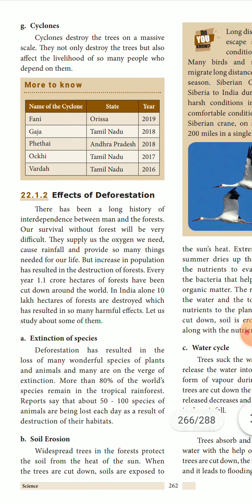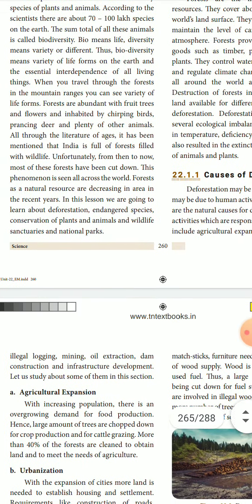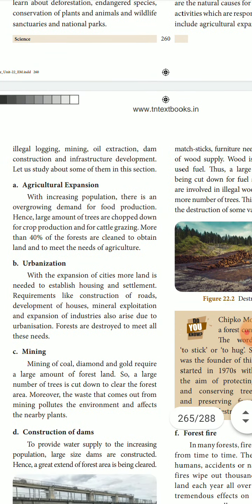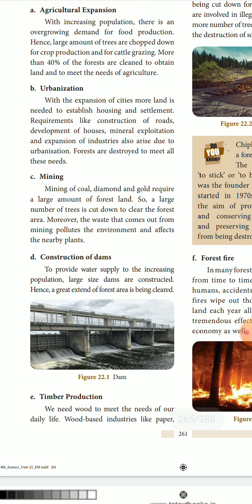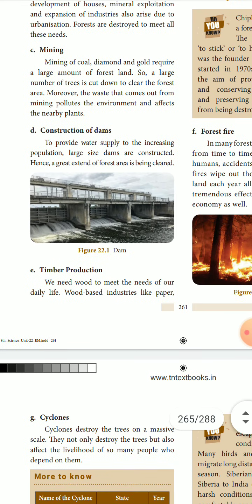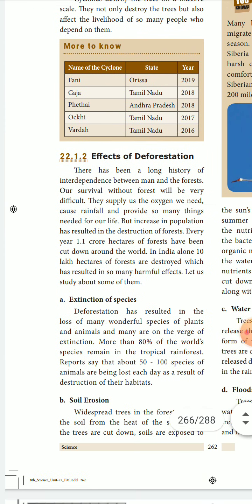Then comes the cyclone, a natural calamity which destroys the forest area and washes away the topsoil, which is good for the plants and livelihood. Everything will be destroyed naturally. So these are all the causes of deforestation. What all we told: population expansion, agricultural expansion, urbanization, mining, construction of dams, timber production, forest fire, and at the last, cyclones. That is the natural calamity.